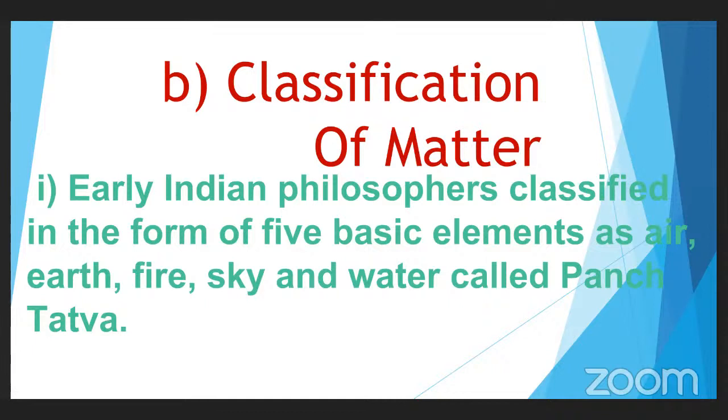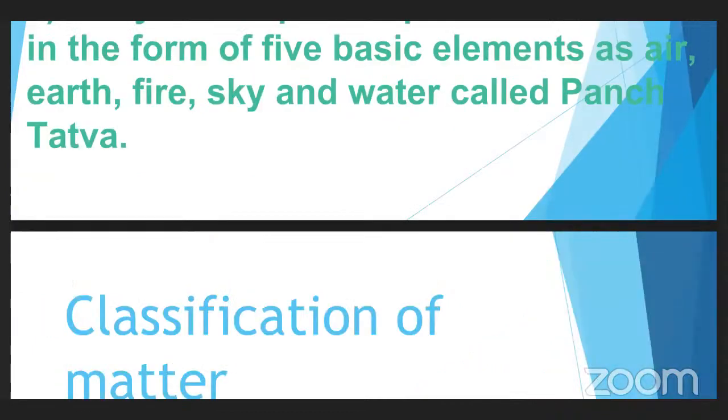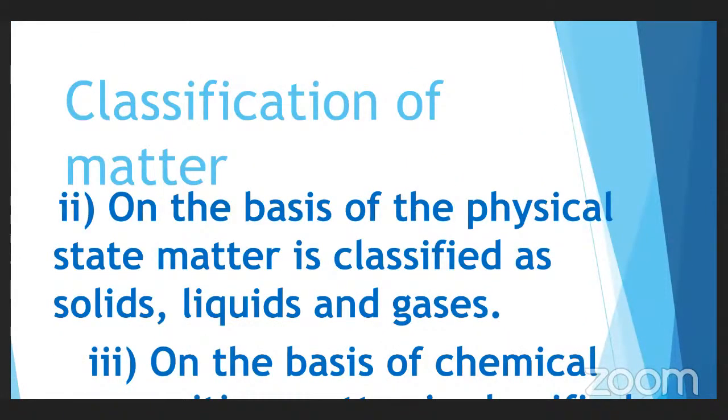So the matter was classified by the Indian philosophers into 5 basic units or 5 basic elements. What are they? Air, earth, fire, sky, and water. All these 5 fundamental units were named as Pancha Tattva. So this is one way of classification of matter which was done by our Indian philosophers, according to the Indian philosophy, the Pancha Tattva.